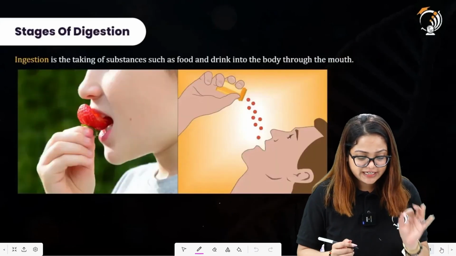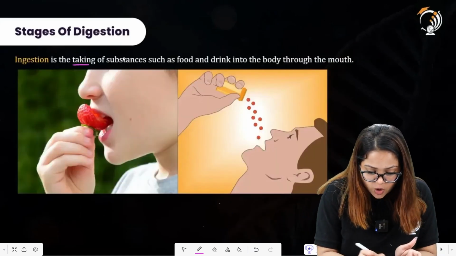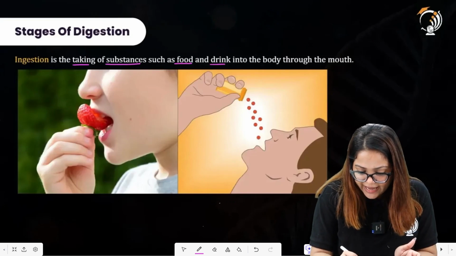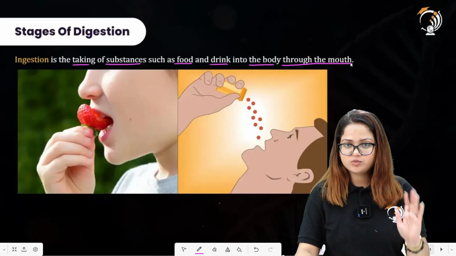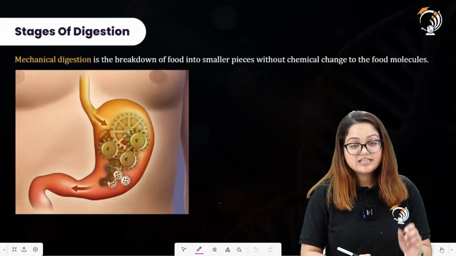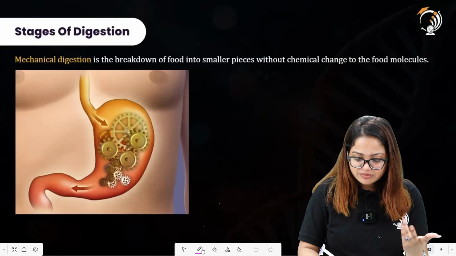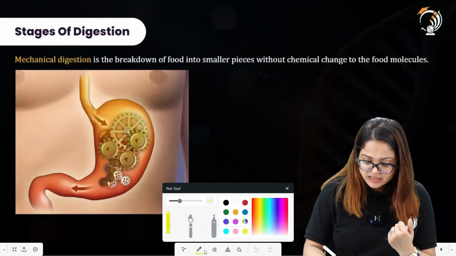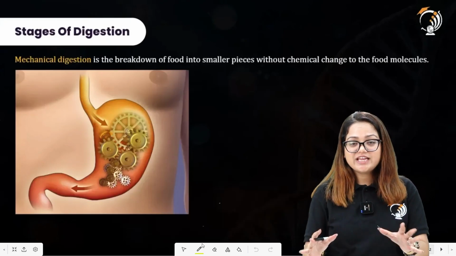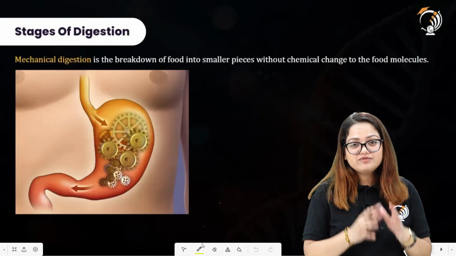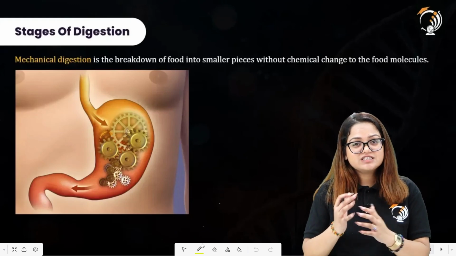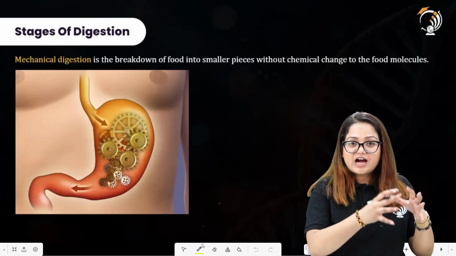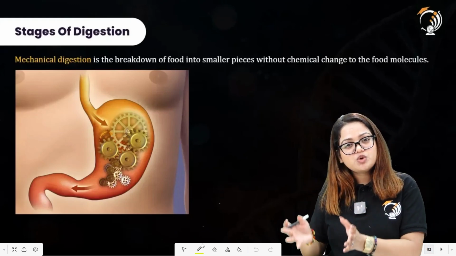All right. Ingestion is there. Taking of substances such as food and drink into the body through the mouth is termed as ingestion. I hope this is clear. Then there is mechanical digestion. Now, what do we mean by mechanical digestion? Basically, there is no chemical change in the food components, in the food particles. There will be only a change in the physical state of the food materials. The large food material will be broken down into smaller food materials.